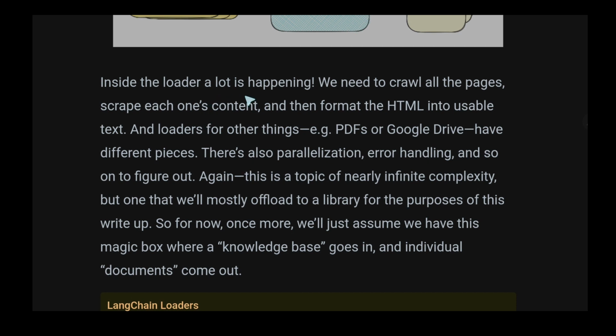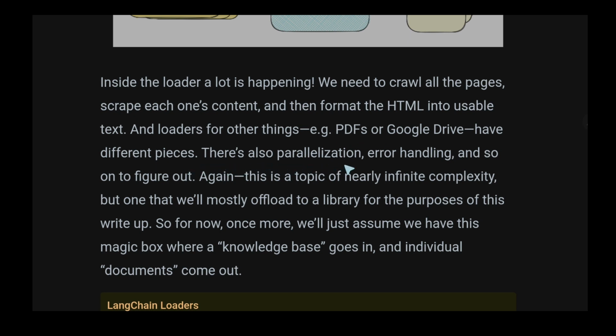Inside the loader, a lot is happening. We need to crawl all the pages, which is standard programming. We're back to the crawling of web pages. Scrape each one's content and then format the HTML into usable text. Loaders for other things, like PDFs or Google Drive, have different pieces.